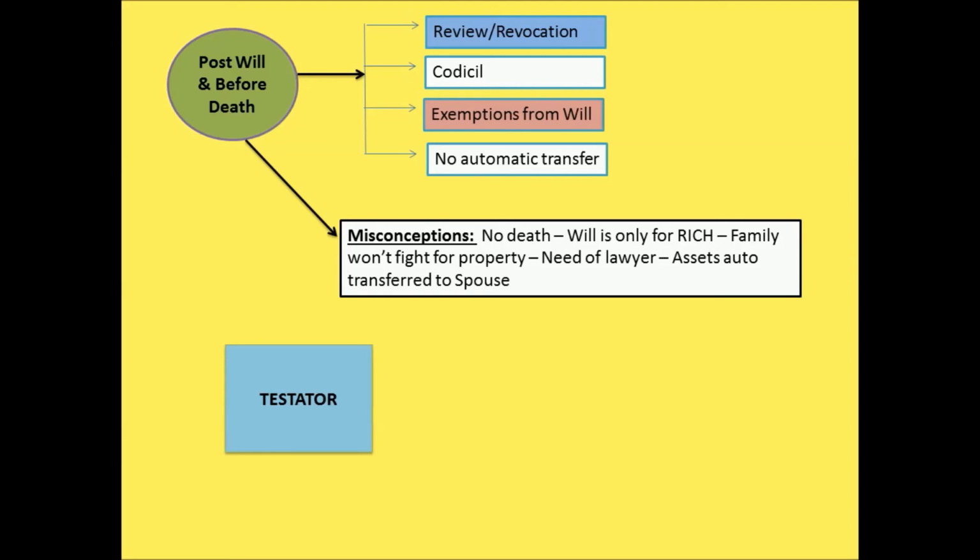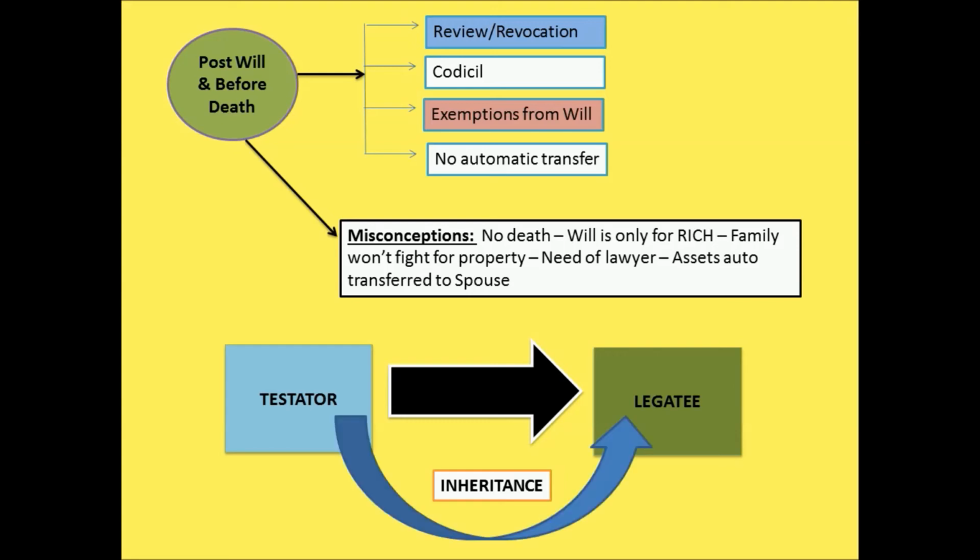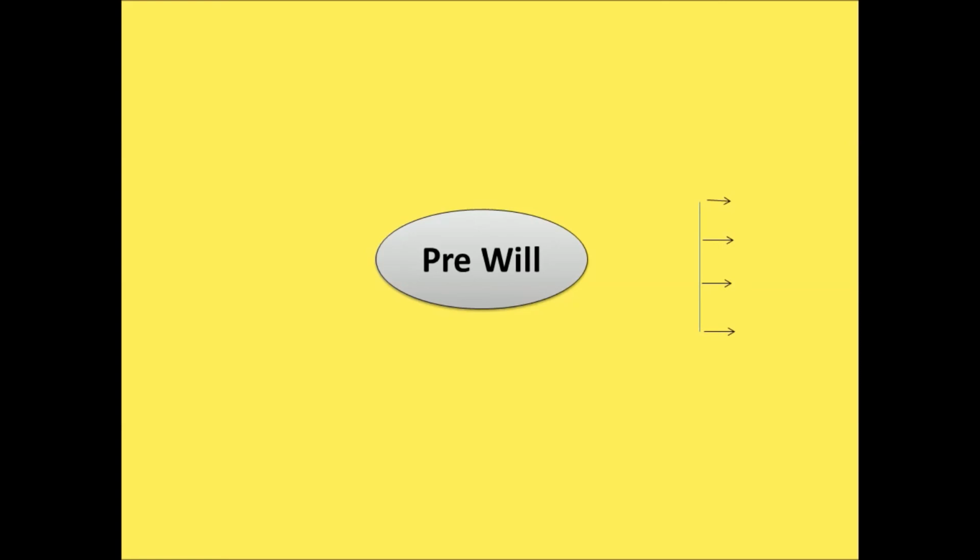So the person who is transferring the property or assets to the other person, through a will he is transferring to the legatee. So these are all the technical terms. This may be useful to you. So the testator is transferring his inheritance to the legatee. So pre-will, and while writing the will, you should know the various types of wills. One is testamentary. Testamentary is that normal will. You write and you get it witnessed. Two witnesses are mandatory. Then either you keep it in a bank locker or in safe custody. That's a normal will, the testamentary will.